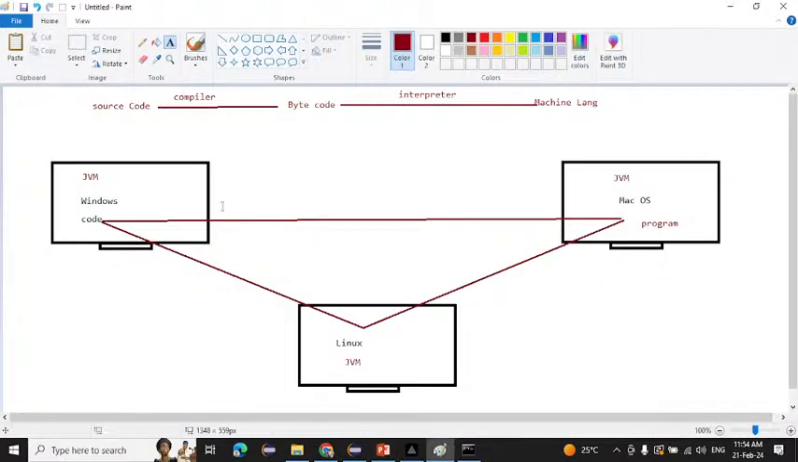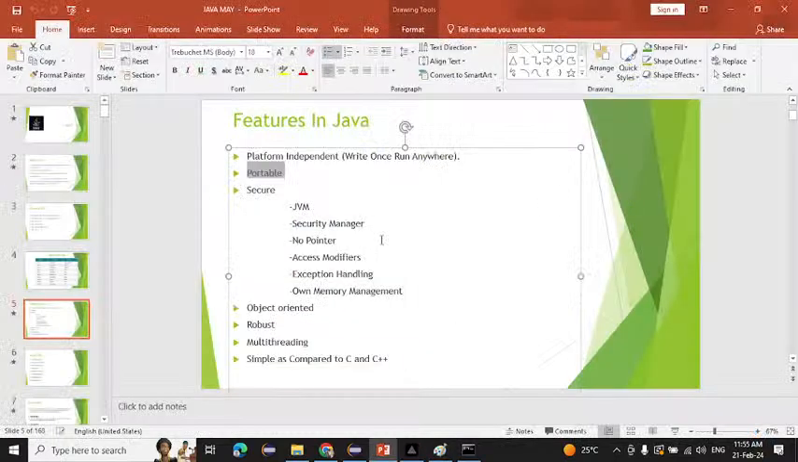So see here what we are doing. We are moving the code from here to here, or from here to here. We can say Java is portable because we are taking it from here to here. Portable is nothing but movable, right? We can move it anywhere. So we are moving this code from Windows to Linux, Linux to Mac OS. That is another feature of Java: Java is portable.